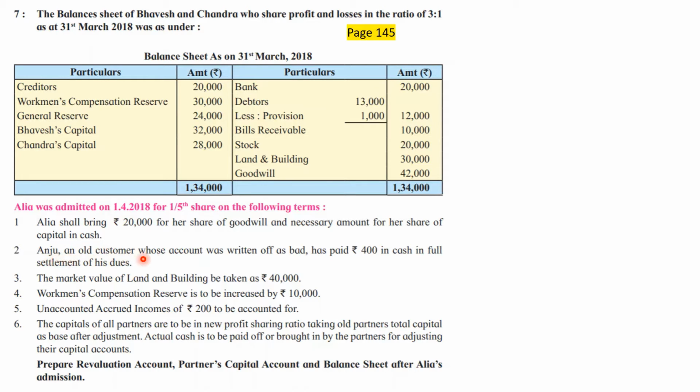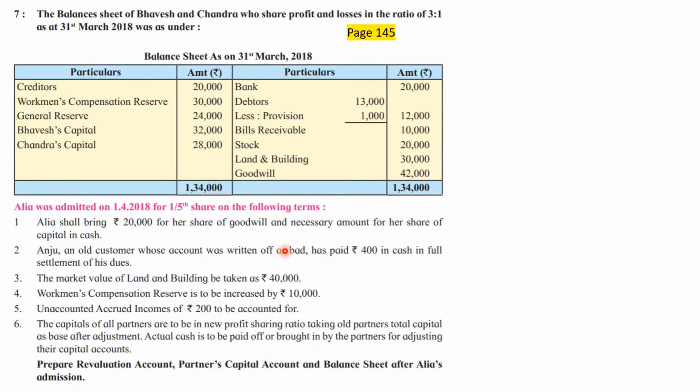Next, Anju, an old customer whose account was written off as bad, has paid rupees 400 in cash in full settlement of his dues. So one of the old customers was written off by us as bad debt. So this Anju is not hiding in our debtors, because Anju's account is already written off as bad.